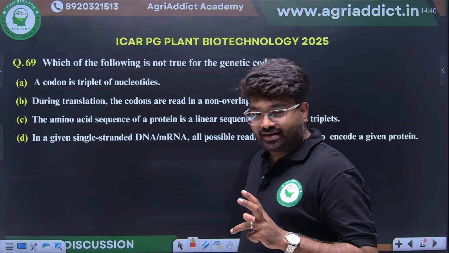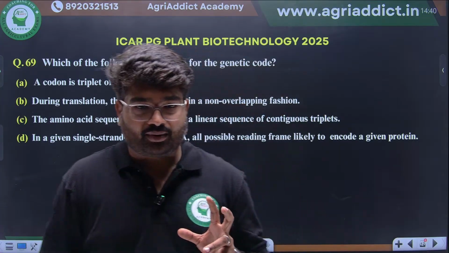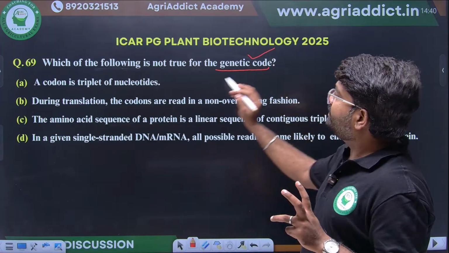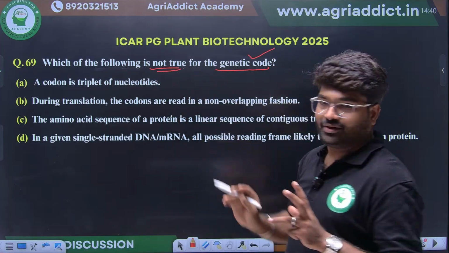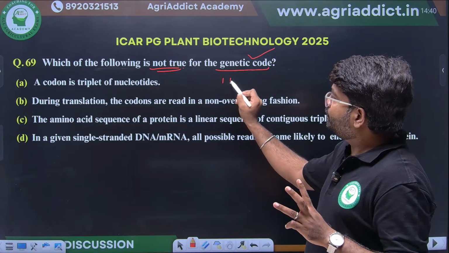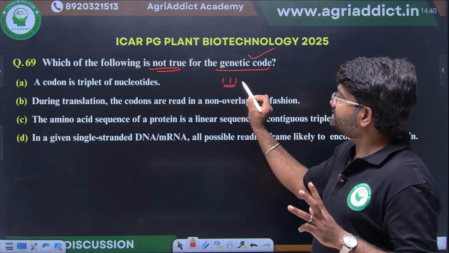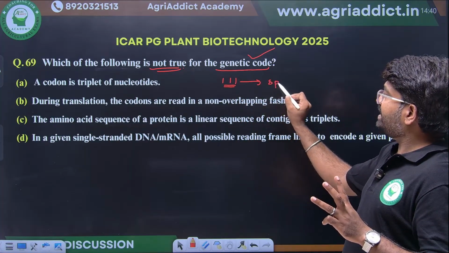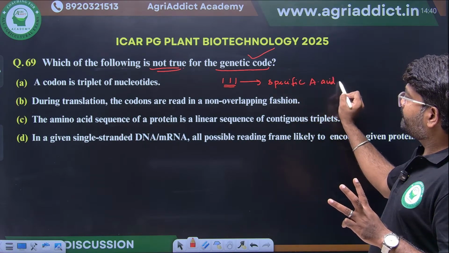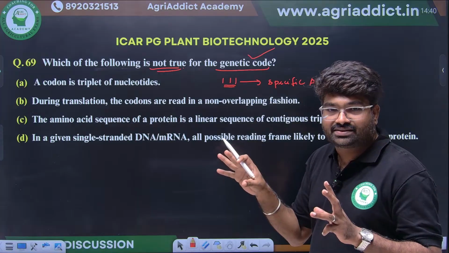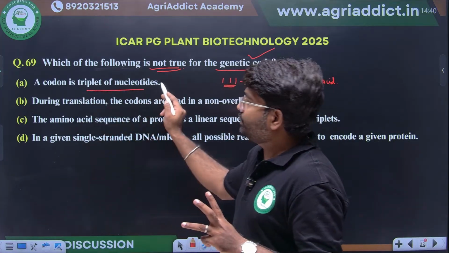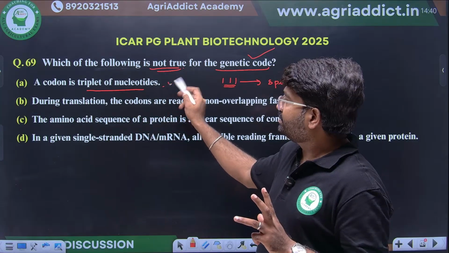Another question, from the translation point of view, is about the genetic codon. Which is not true for the genetic codon? Genetic codon means what? It's a triplet of nucleotides that codes for a specific amino acid. First, a codon is a triplet of nucleotides, so this is right.